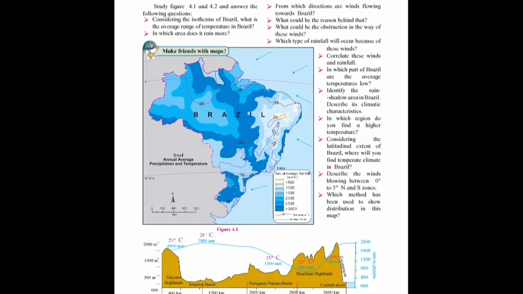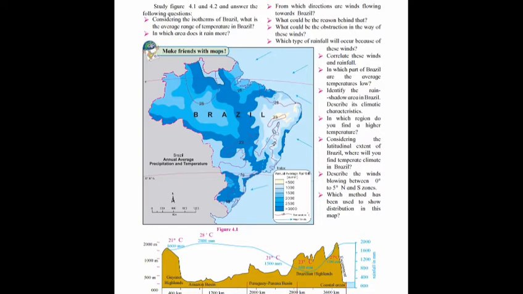First of all, look at the figures, that is 4.1 and 4.2, and try to answer the following questions. But for that purpose you have to read these figures very carefully, and then only you can find the answers.